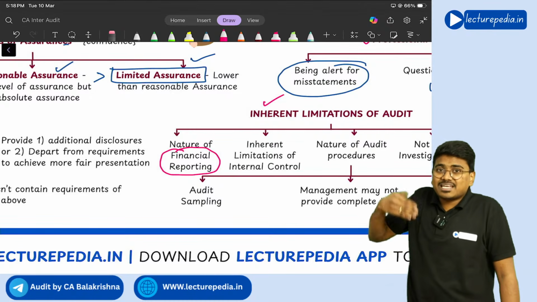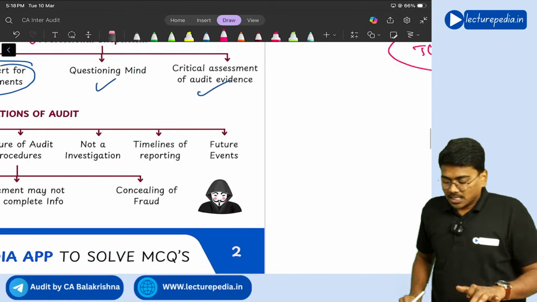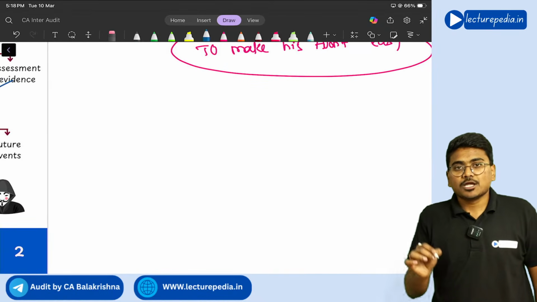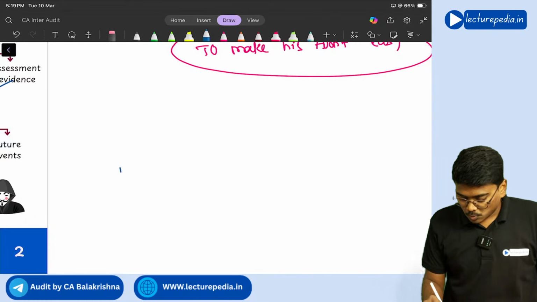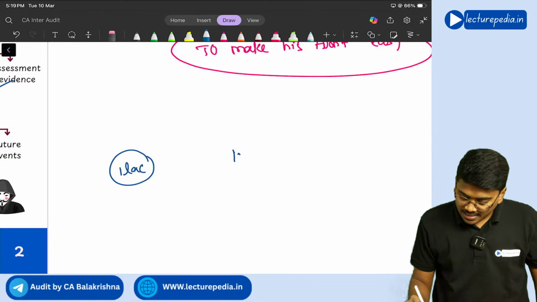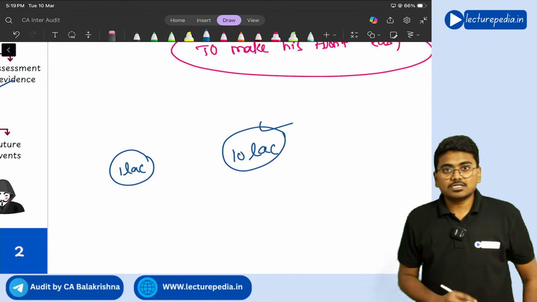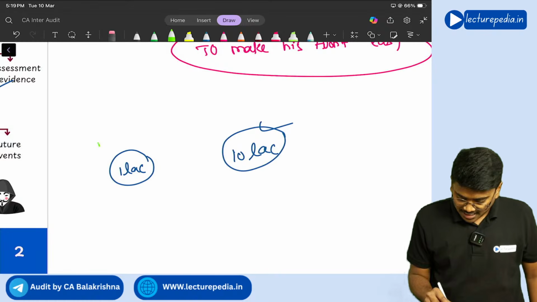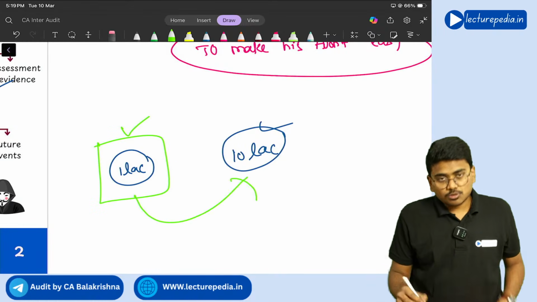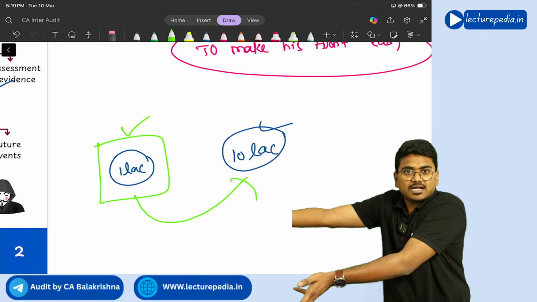It will just make an estimation. Based on estimation, management has provided a provision for doubtful debts of 1 lakh rupees, but actually in the future 10 lakh of bad debts has occurred. Whatever amount the management has provided as provision, the exact amount has not occurred as bad debts.